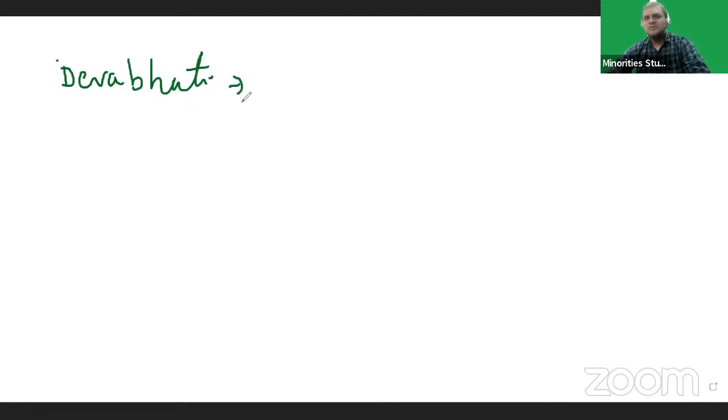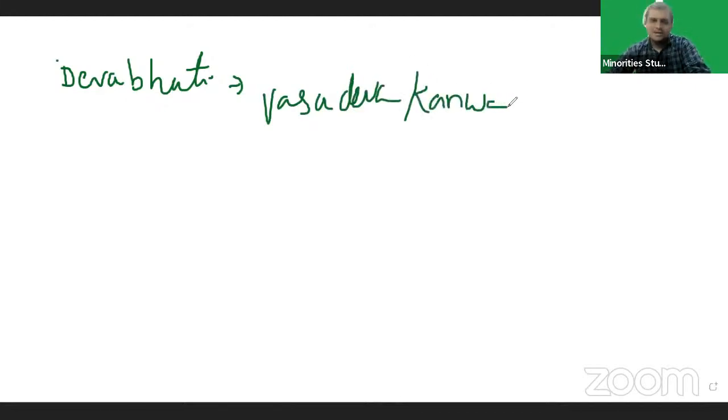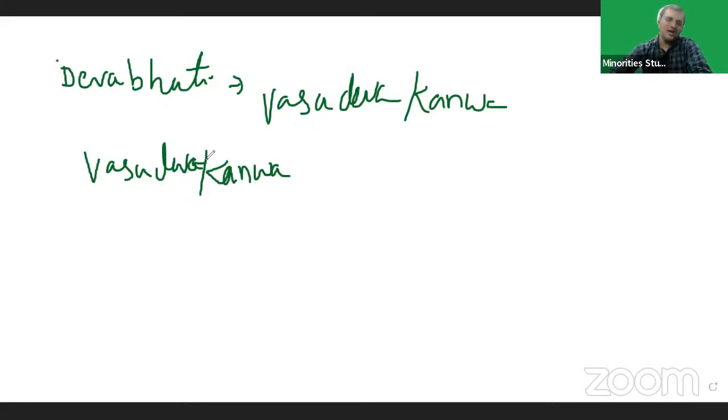Devabhuti was killed by Vasudeva Kanva, who laid the foundation of the Kanva dynasty. He shifted the capital from Vidisha to Pataliputra. Only four rulers ruled this dynasty: Vasudeva Kanva, Bhumiputra, Narayana, and Susharma.